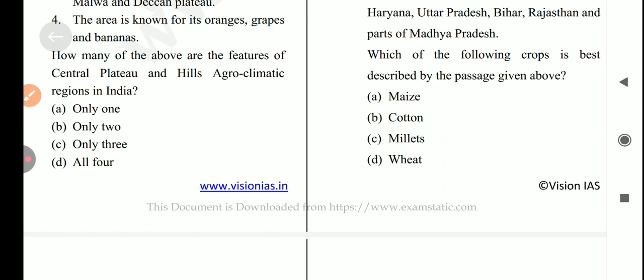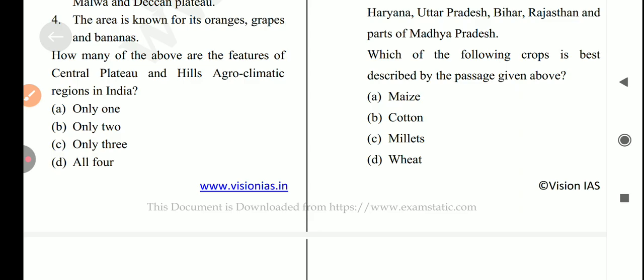The producing states of jowar are Maharashtra, Karnataka, Andhra Pradesh and Madhya Pradesh. Bajra grows well in well-drained soil and shallow black soil, and the major bajra producing states are Rajasthan, UP, Maharashtra, Gujarat and Haryana.